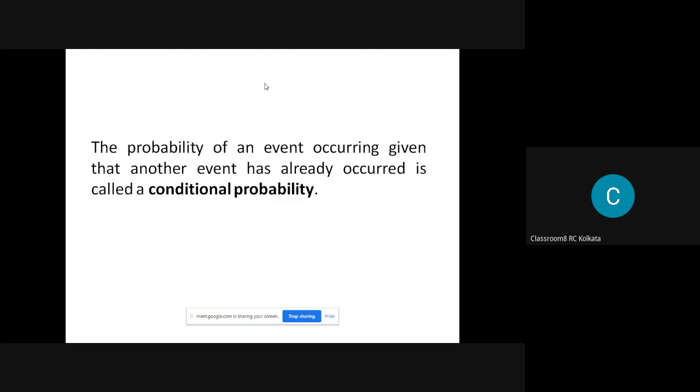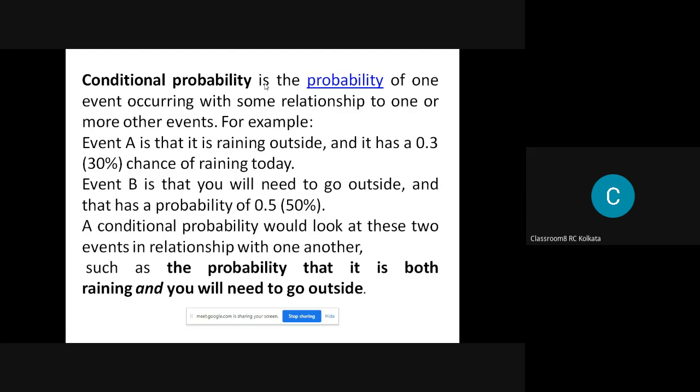Okay, then we have the conditional probability. Conditional probability is basically the probability where we have an event A will occur provided another event occurs.